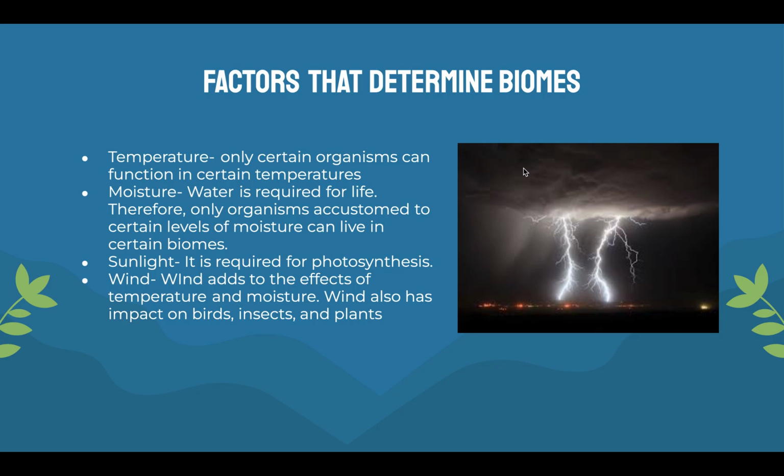Therefore, only organisms accustomed to certain levels of moisture can live in certain biomes. Animals like lizards and snakes have adapted to not having that much water in the desert because there's not that much water available in the desert. But if you get animals from very wet areas, they might struggle to live somewhere like the desert because they're accustomed to having so much water available to them. Sunlight is required for photosynthesis. This is especially important for plants. They need certain levels of sunlight to survive and thrive.